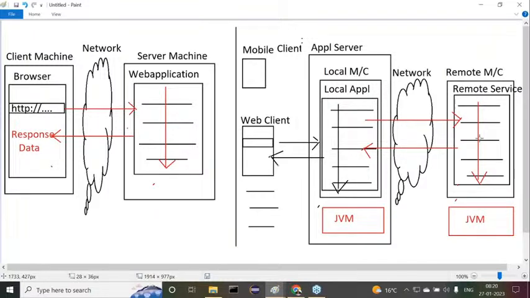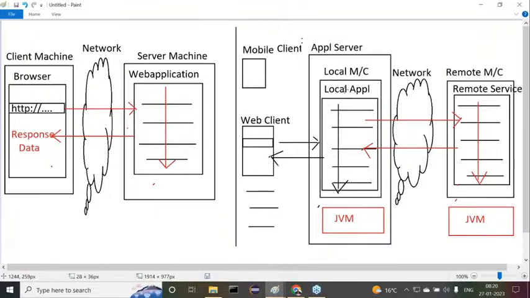Then the transcript will be provided to durgasoft.com. The transcript will be prepared in the form of a user interface, and that user interface related transcript will be provided back to the web client. Now the client gets the confirmation of the course and the acknowledgement for the respective payment. Everything is going to happen.